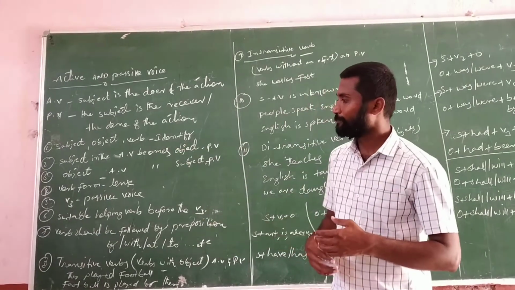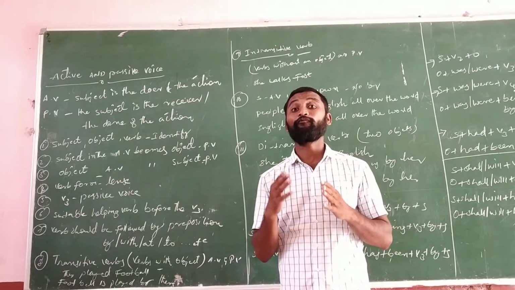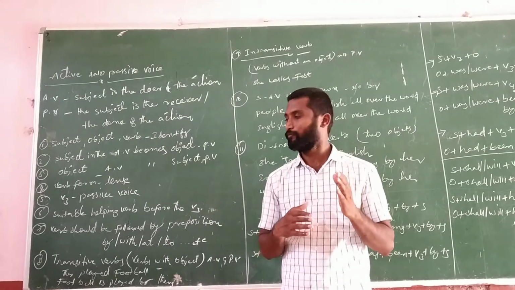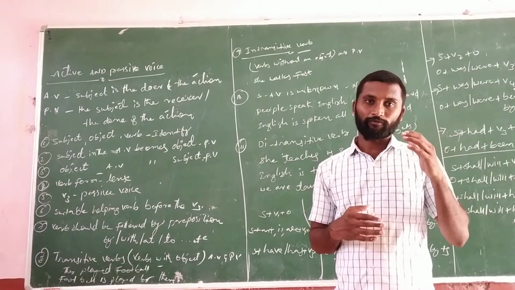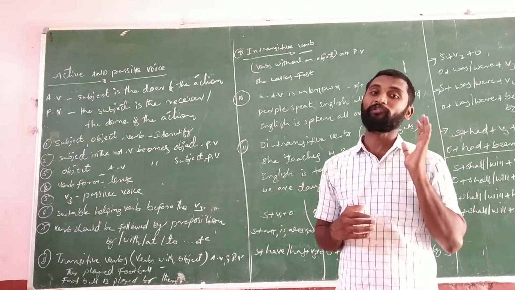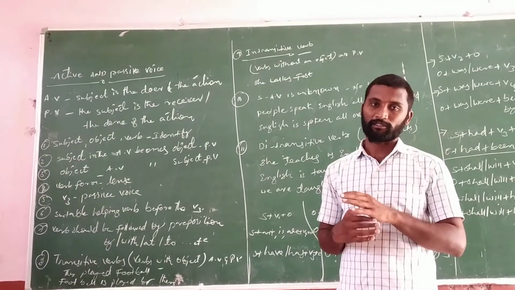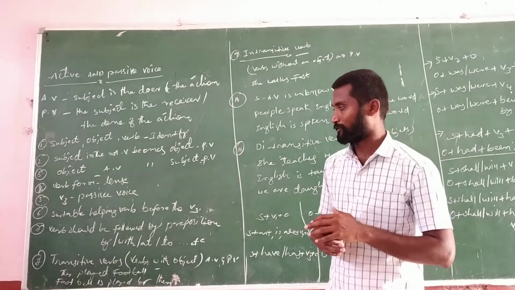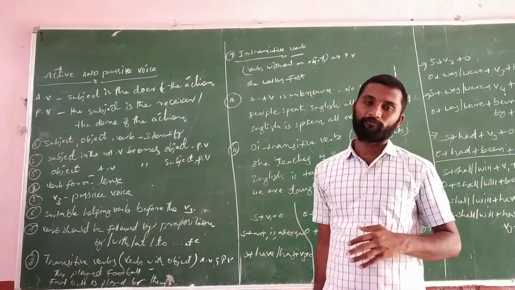And the next one, you have to identify the verb form of the tense in each and every statement. And in a passive voice, we use only V3. V3 plus by plus subject, that means receiver of the action. And next one, suitable helping verb before the V3.